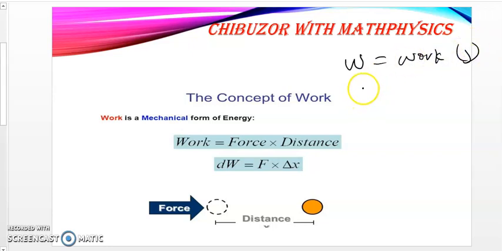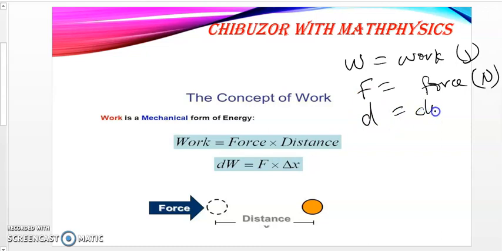F is the force, calculated in newtons. D is the distance, which is equal to the displacement, and this displacement, of course, will be in meters. It is good to pay attention to this as it will help us with calculations.